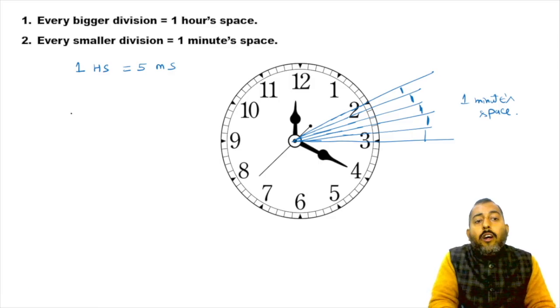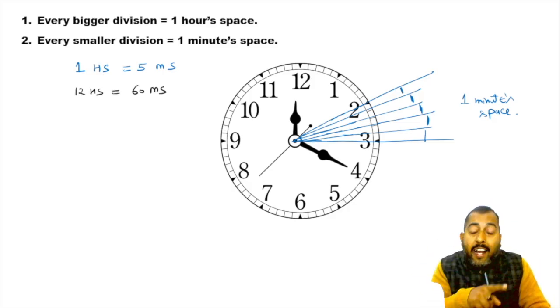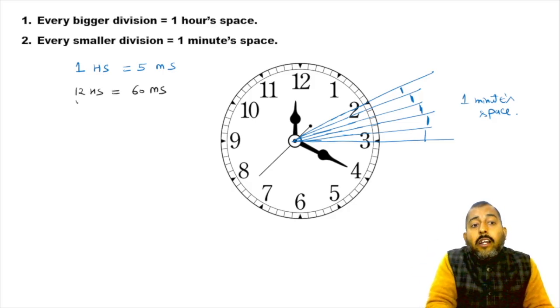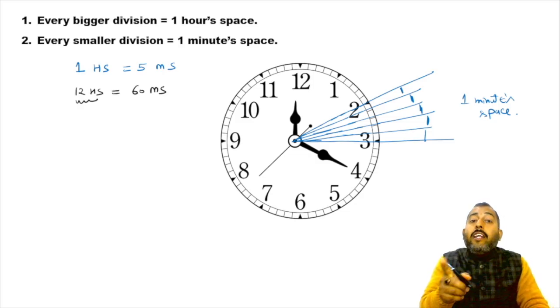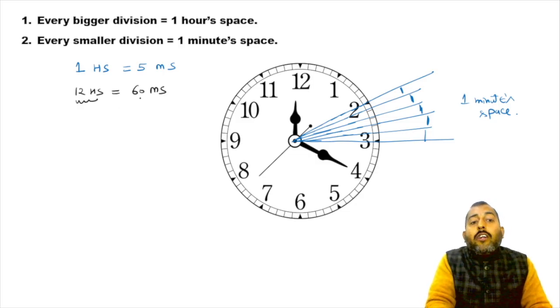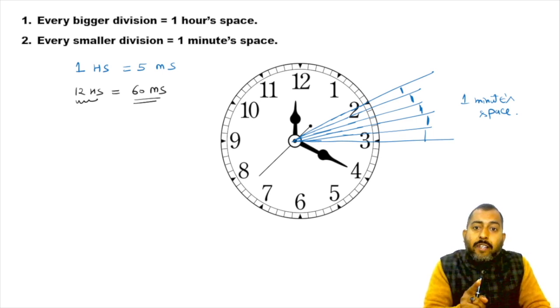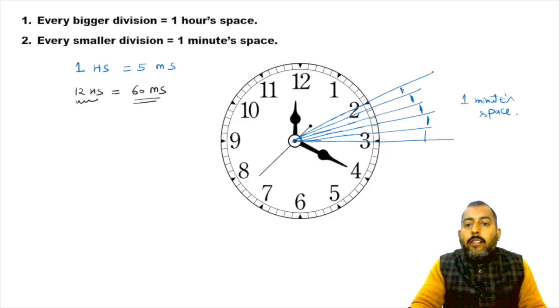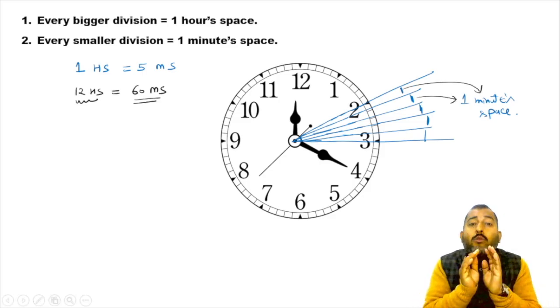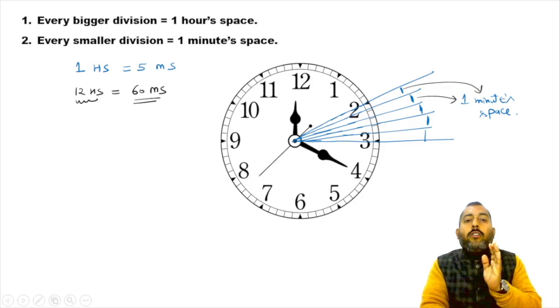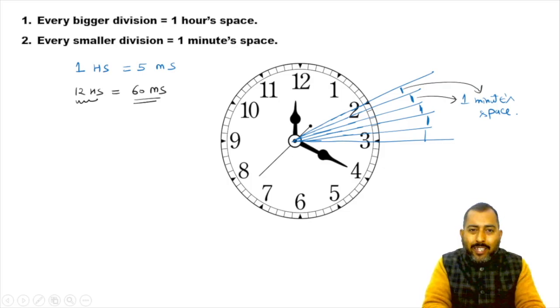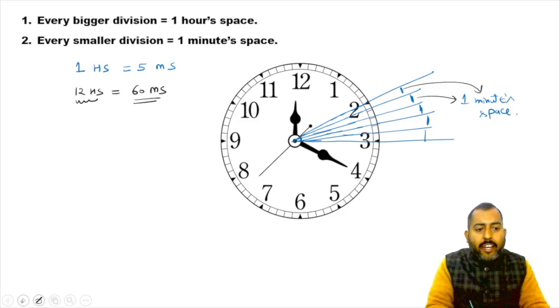Okay. So 12 hour spaces are equal to 60 minute spaces, because on the dial of the clock there are in total 12 bigger divisions, meaning 12 hour spaces, and on the dial of the clock there are 60 smaller divisions, which is 60 minute spaces. I hope this is clear to everyone. All right. So let's move on. I know you know it, but still I want you to get acquainted with these terms. Okay. Let's move on to the second point.